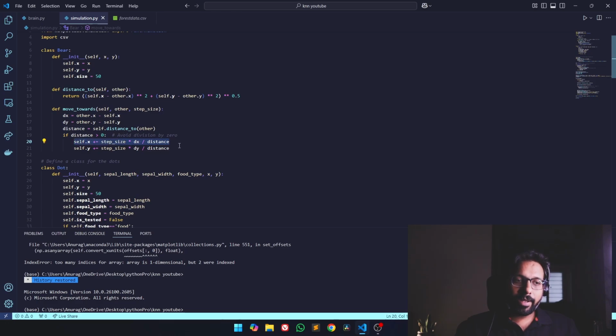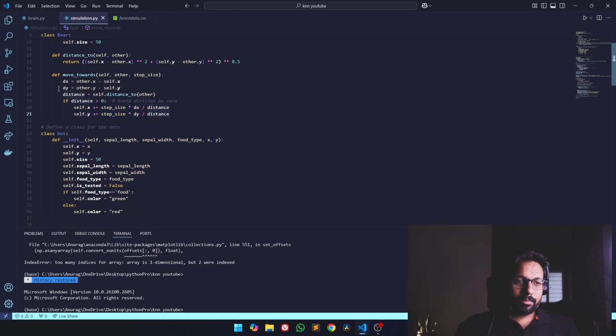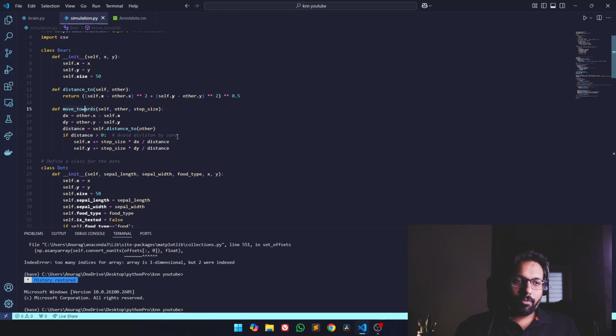If you can see lines 20 and 21, we are finding the unit vector between the two points and moving our vector step by step to the destination point. That's what is going on in move towards. It will change the vector of the current position of the bear to the nearest point of the berry.